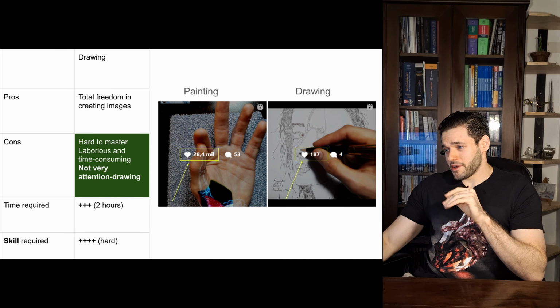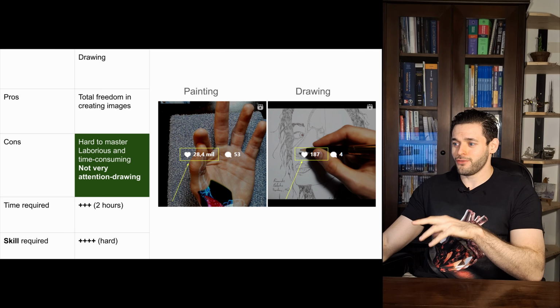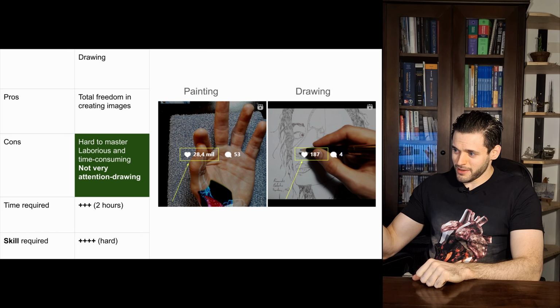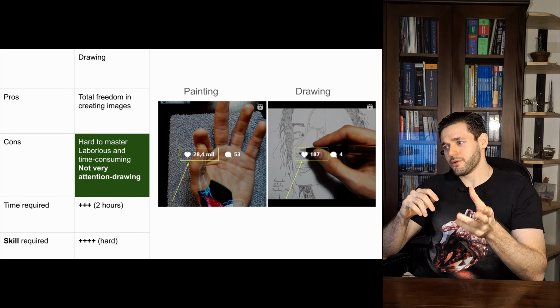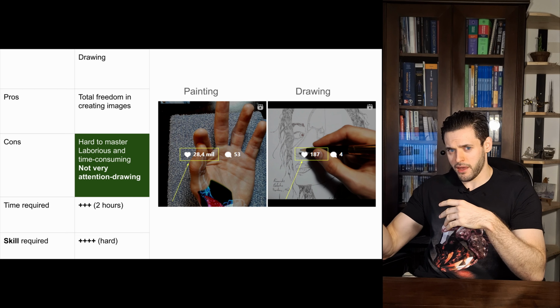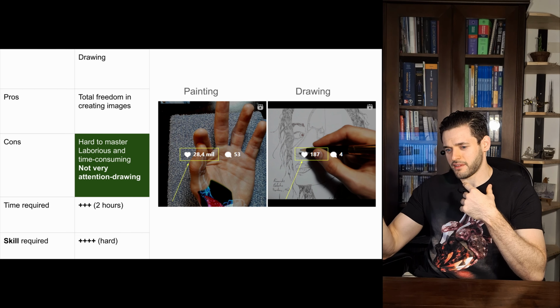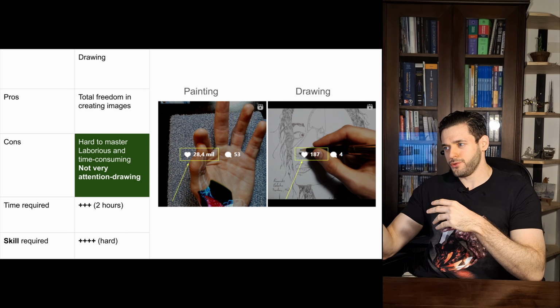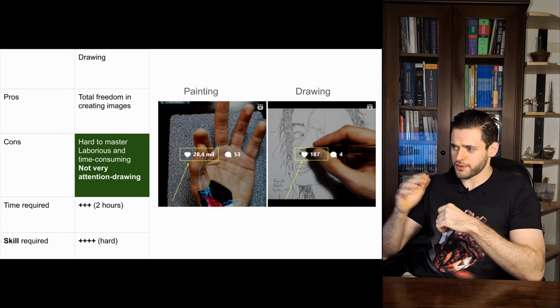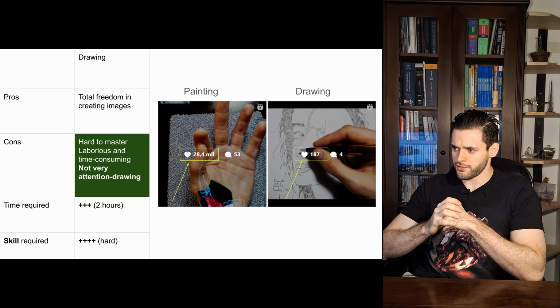And what I said, that drawing is not very attention drawing, is clearly demonstrated here. So here we have an example of a painting, a specific technique of post-produced painting I used, which got, for example, almost 30,000 likes on Instagram.